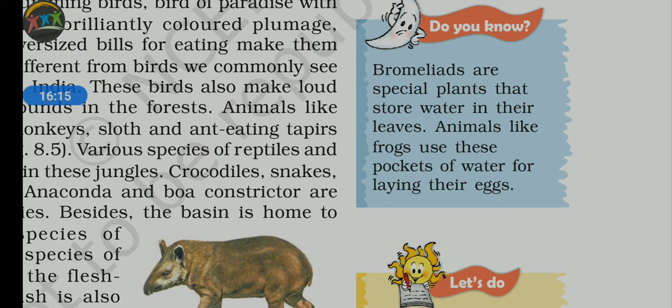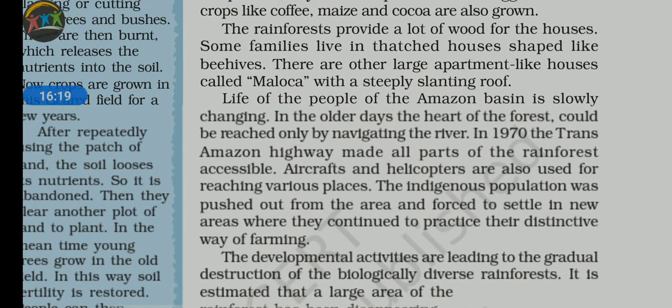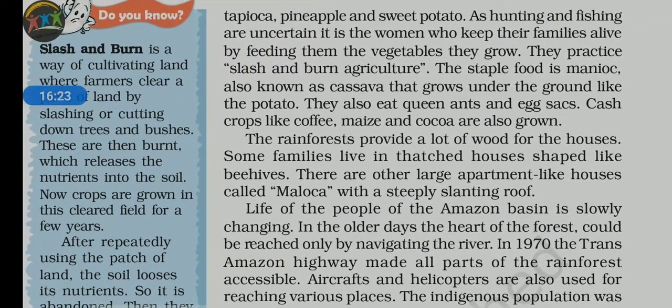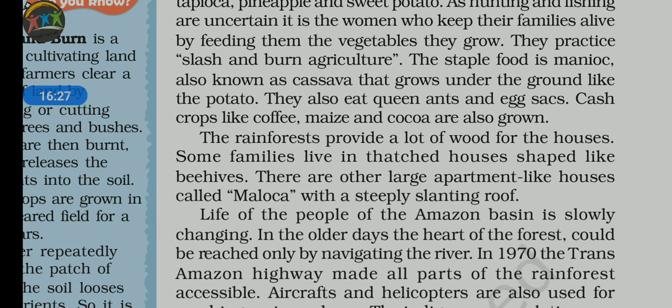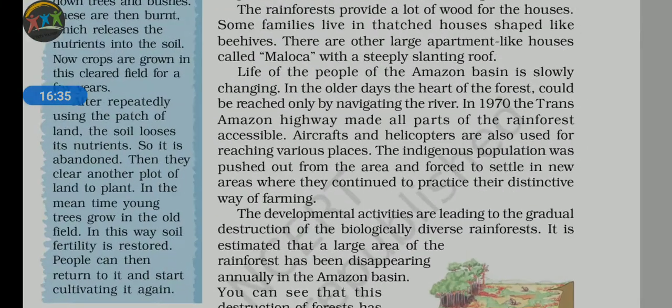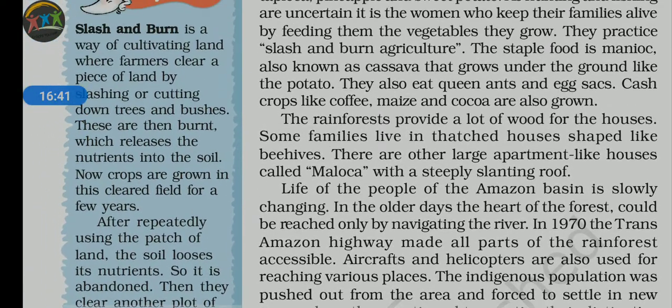Now the next part we will discuss is the life of the people directly in the Amazon basin. As it is located in the rainforest region, the people are not able to do agriculture extensively. They are dependent on what is known as slash and burn agriculture.